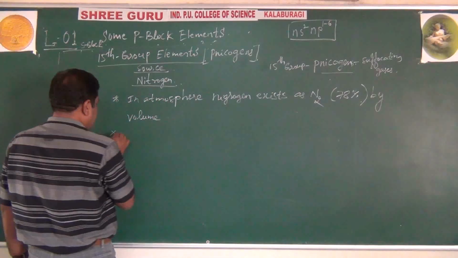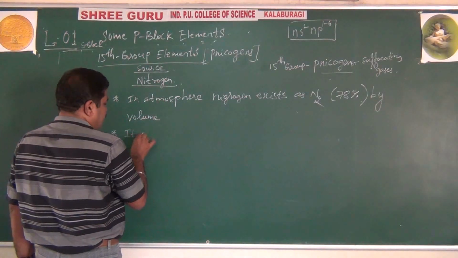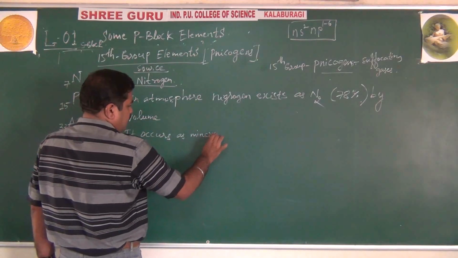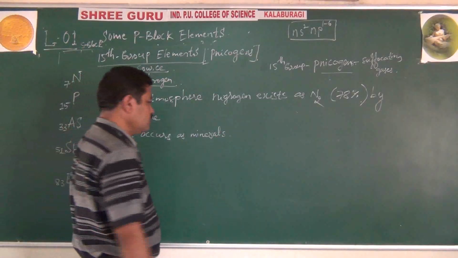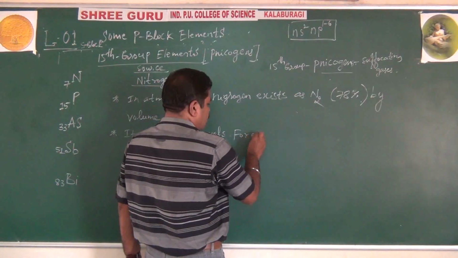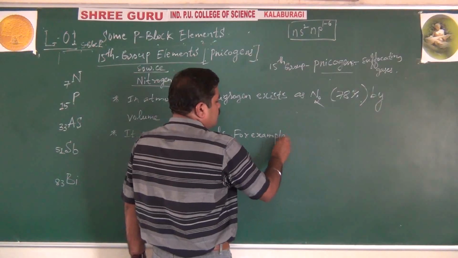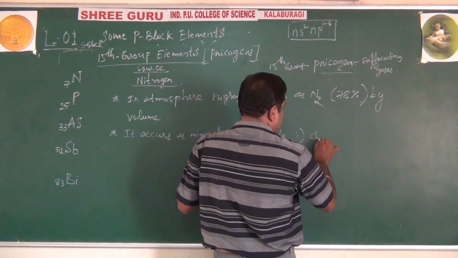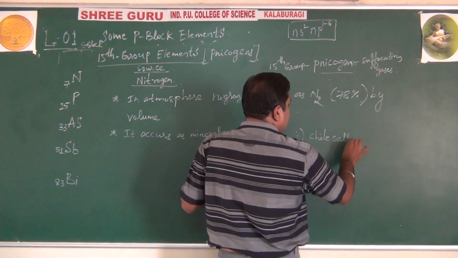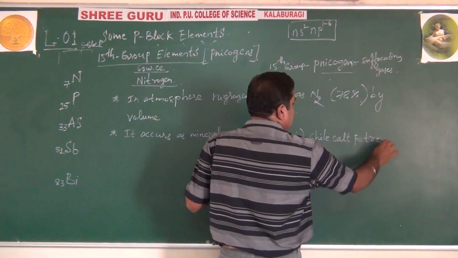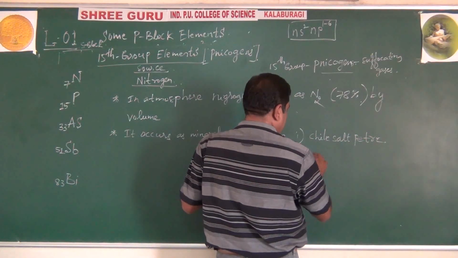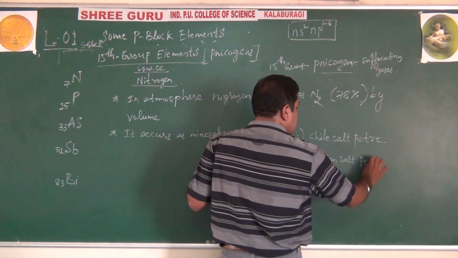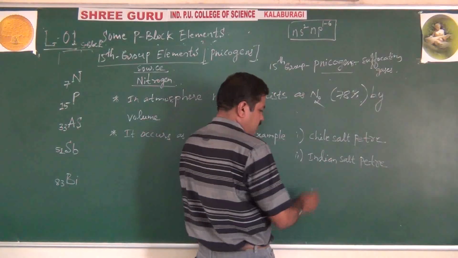Then secondly, it occurs as minerals and even ores also. For example, nitrogen exists first as Chile saltpeter, and secondly Indian saltpeter.